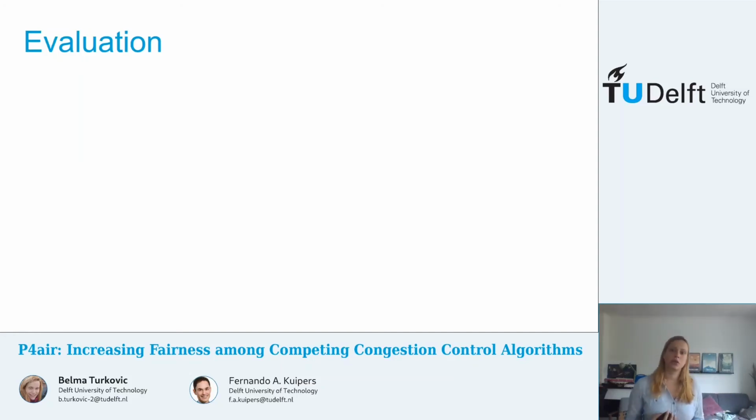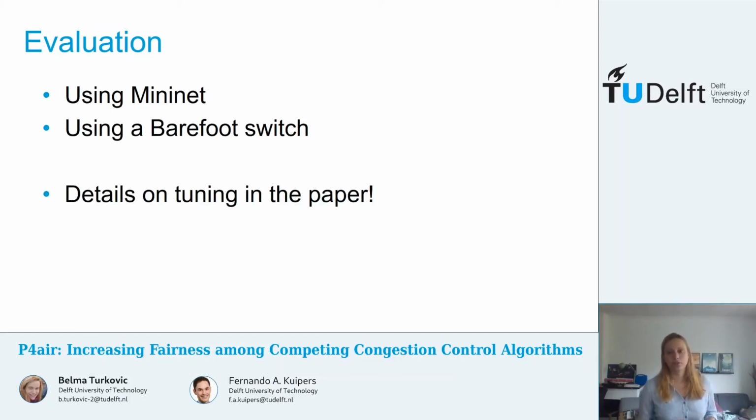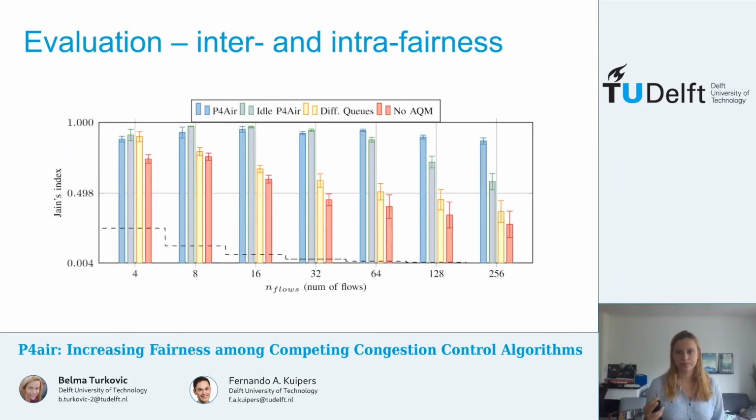Finally, I want to go through some of the most important results we had. We did our measurements using the Mininet emulation environment and a hardware setup with a Barefoot switch. Details on tuning and many more other results can be found in the paper. Here I'm only going to go through the most interesting ones. We can compare P4air to a solution that uses no mechanism to enforce fairness, no AQM, and a solution that queues packets into different queues based on the hash of the flow identifier.